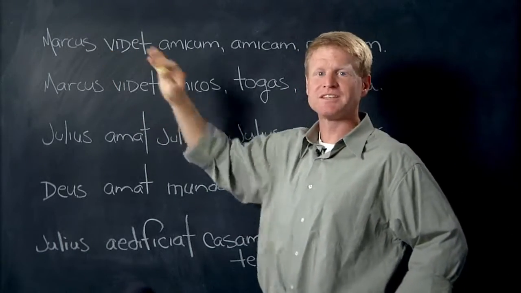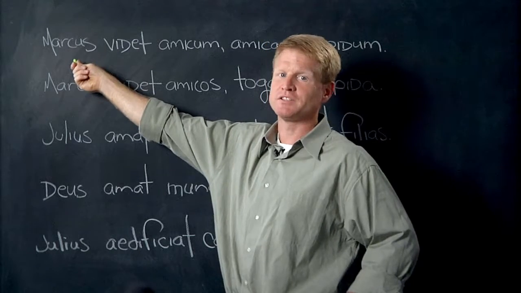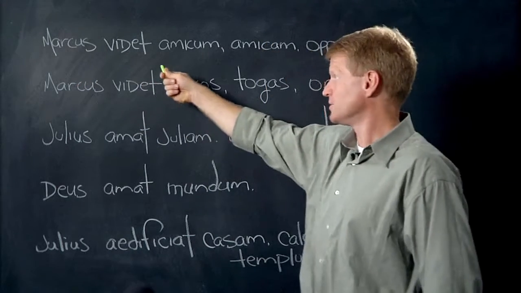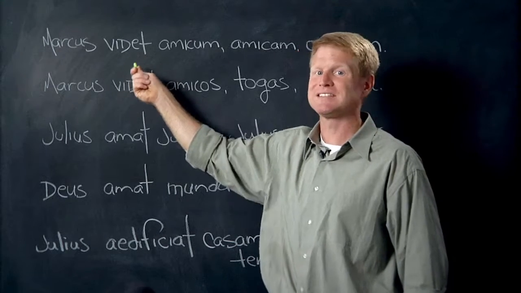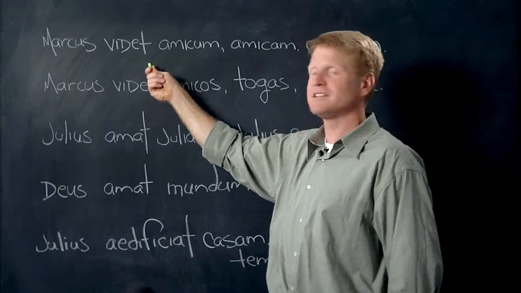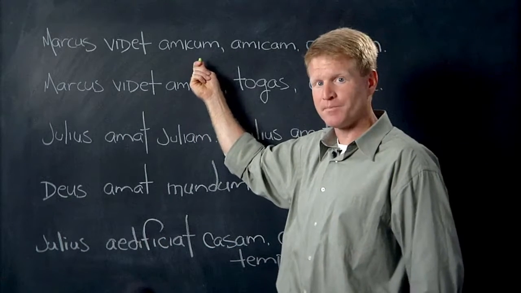What is the sentence about? It's about Marcus. He's the subject of the sentence, nominative. In Latin, nominativus. What's he doing? He's watching. Videt. Marcus videt. Marcus sees. Marcus videt what? Marcus videt quid. Marcus videt amicum.